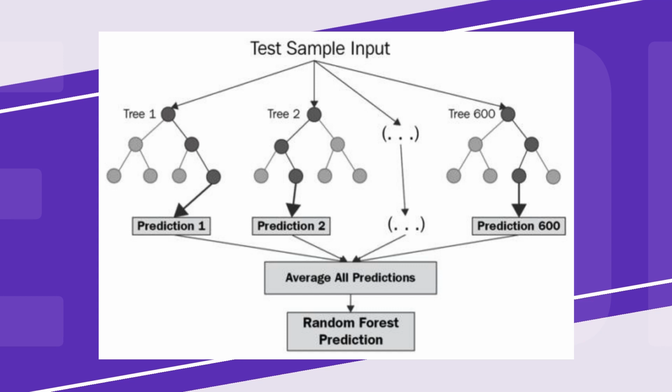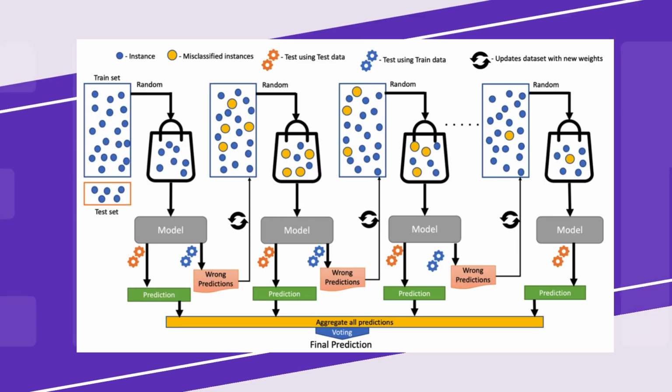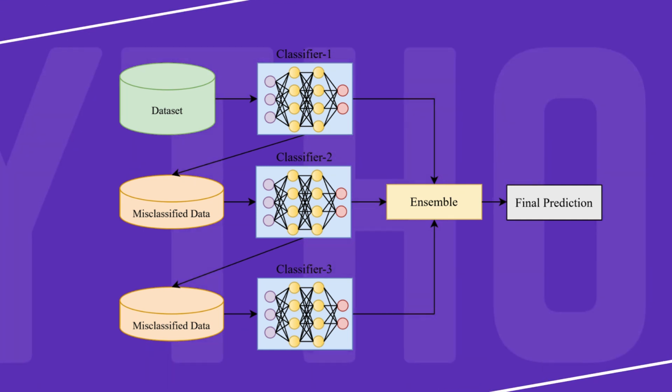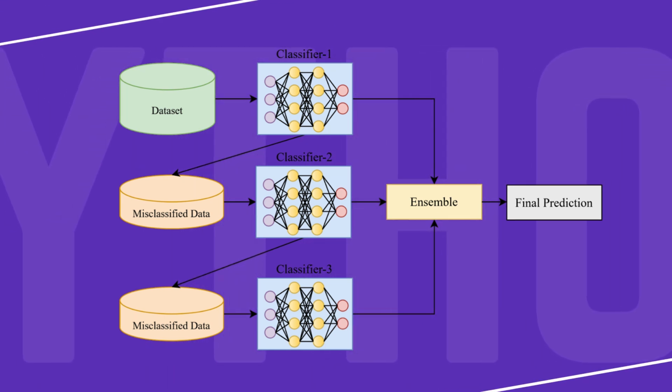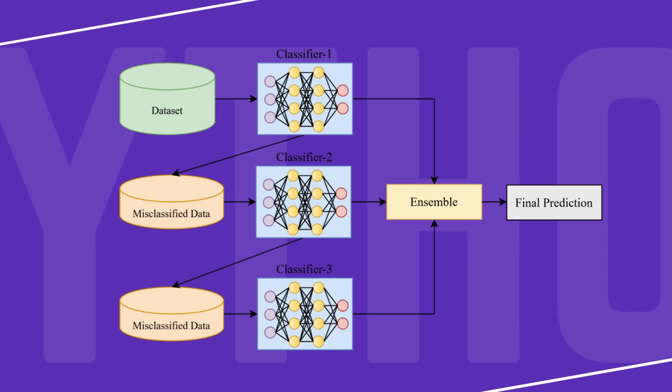Alternatively, you could use a boosting ensemble like XGBoost, where each tree focuses on correcting the errors of the previous ones, potentially achieving even higher accuracy. By effectively leveraging ensemble methods, you can significantly enhance the performance of your machine learning models in various tasks.